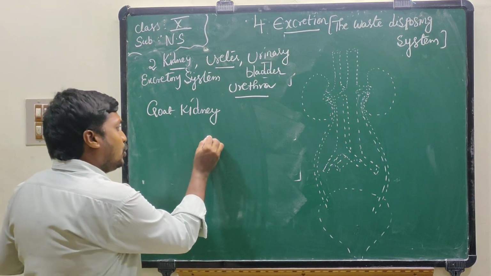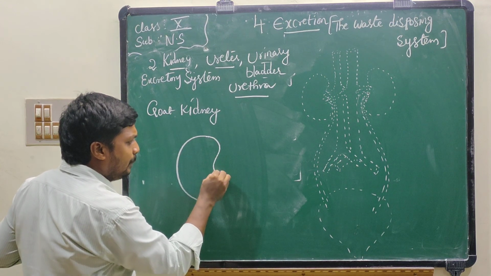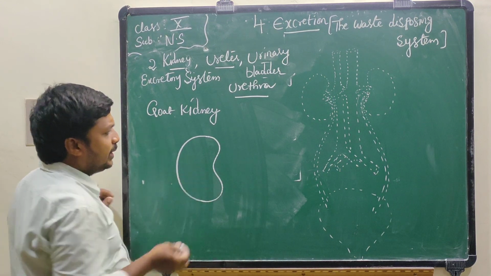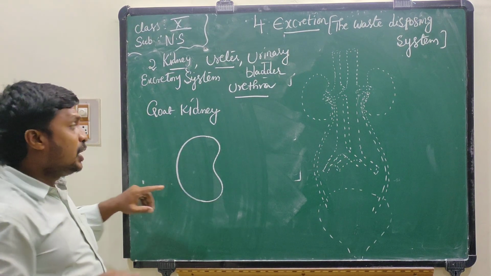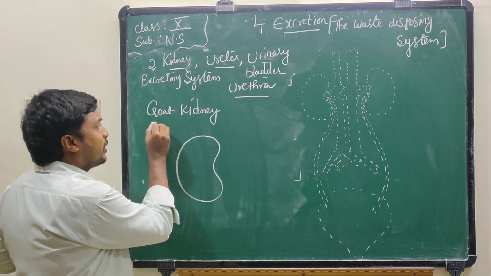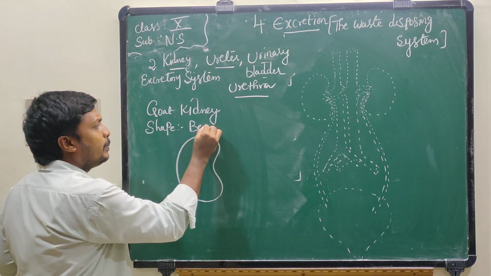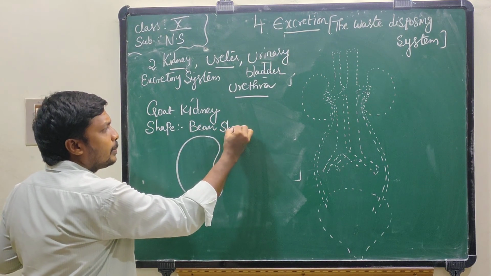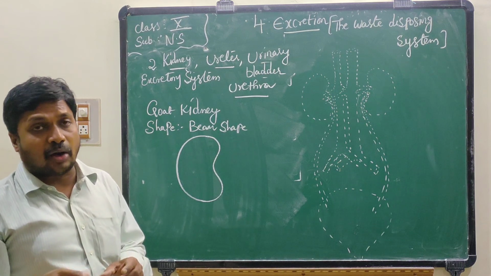If you observe, the goat kidney will be bean shaped like the human being kidney. Why do we choose goat kidney instead of human kidney?